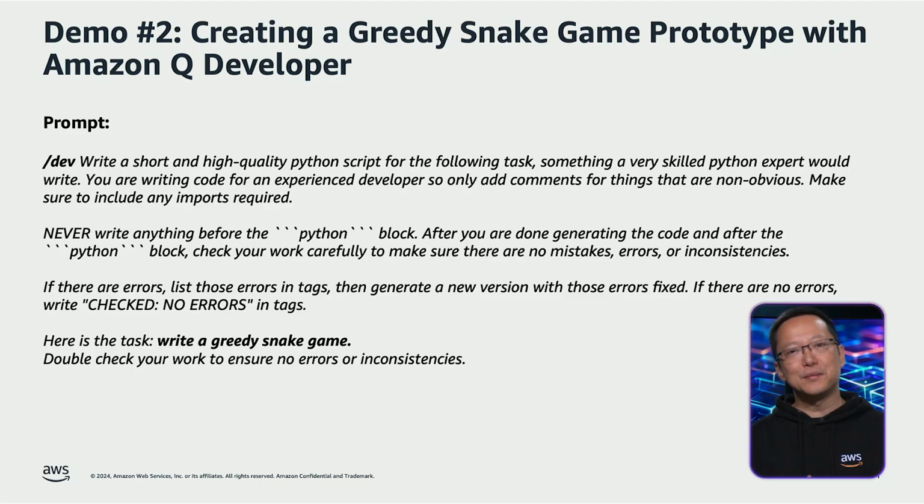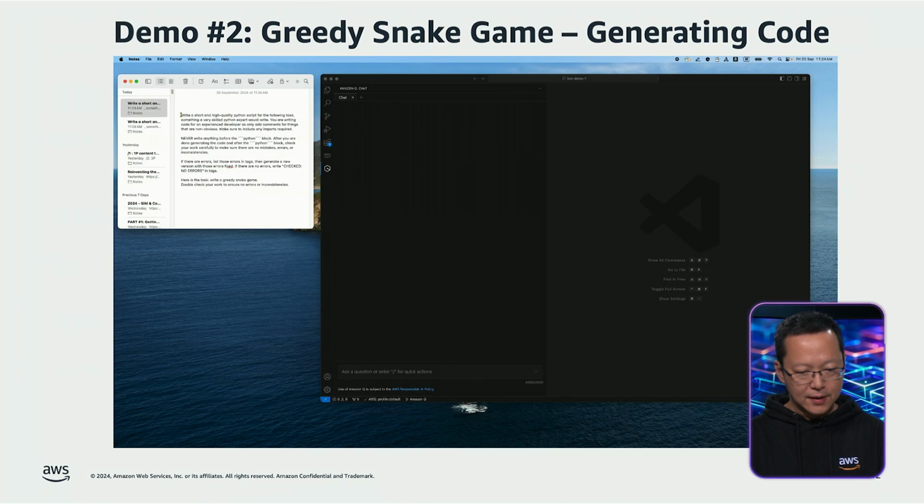In demo number 2, we will use the same prompt that we used in demo number 1 and submit it to Amazon Q. The only difference is that we will prefix the prompt with /dev, which indicates that we will be utilizing the capabilities of the Amazon Q developer. First, we navigate to the VS Code interface, where we will submit these prompts to the Amazon Q.